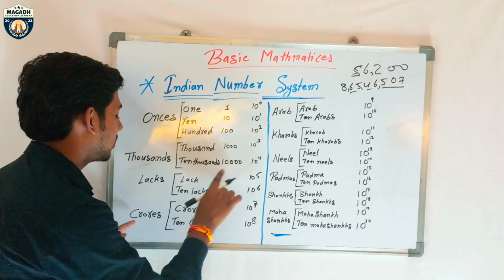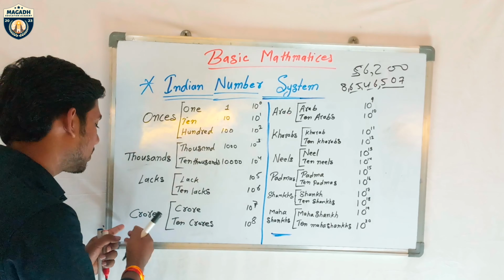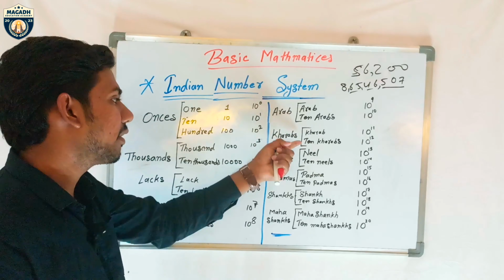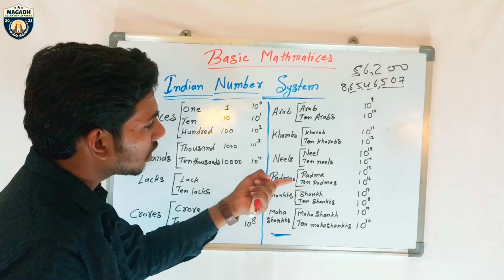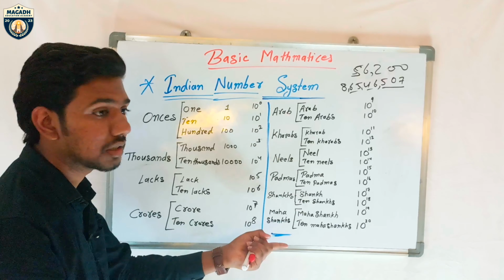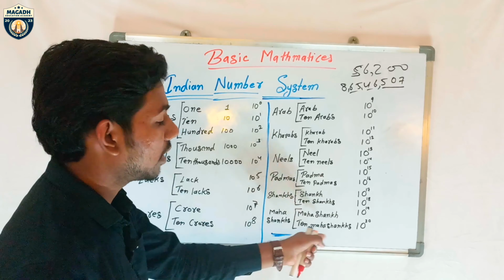Thousand, 10,000. Lakh, 10 lakhs. Crore, 10 crores. Arab, 10 Arabs. Kharab, 10 Kharab. Nil, 10 Nils. Padma, 10 Padmas. Sank, 10 Sanks. Mahasank, 10 Mahasank.